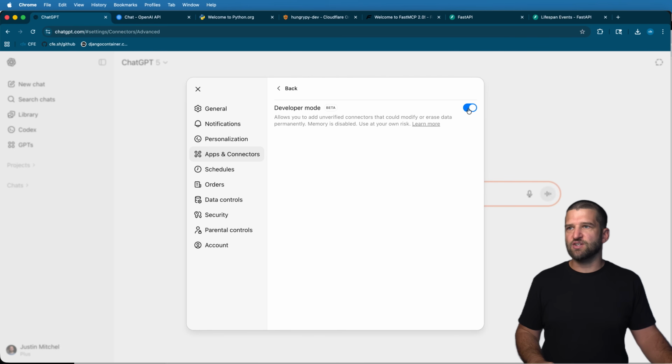So going back into settings, I can turn this off at any time, which will disable access to any sort of app that you're building, which of course is what we're doing in this one.